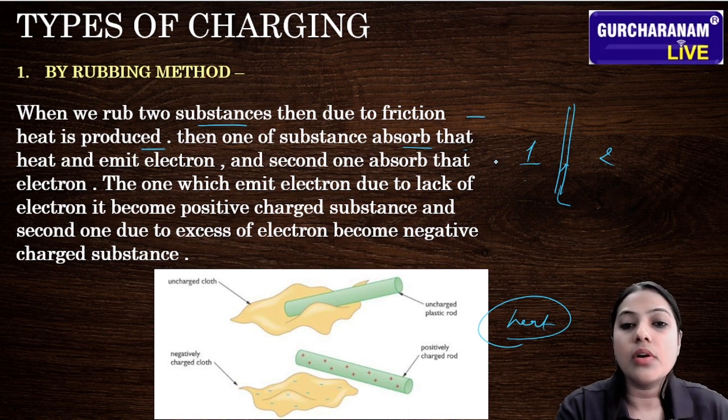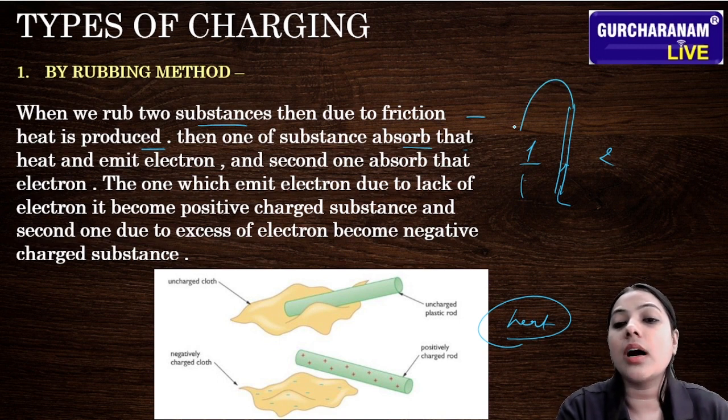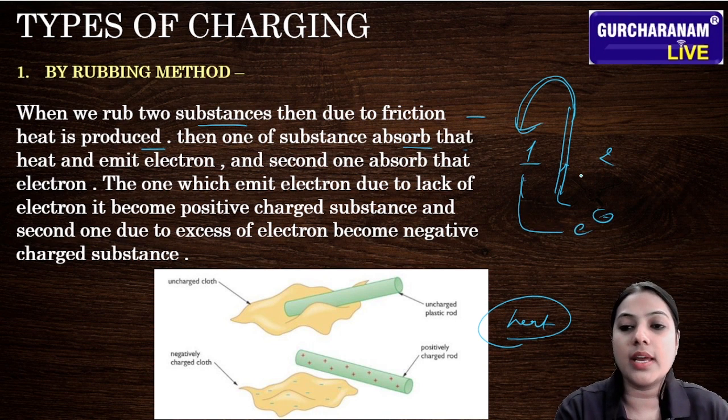Then one of the substances absorbs that heat. The heat which is produced, one substance absorbs and emits electrons.